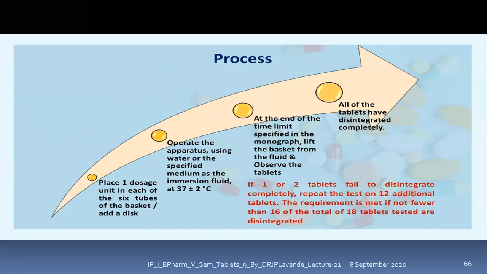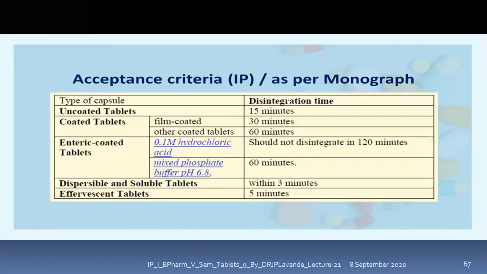We cannot say that it will fail, but we need to repeat the test by taking an additional 12 tablets. The requirement is met if not fewer than 16 of the total 18 tablets tested are disintegrated. That means 12 additional plus the previous 6, the total will be 18 tablets. Now out of 18 tablets, if 16 tablets completely disintegrate, then we can say that the tablet passes the test for disintegration.